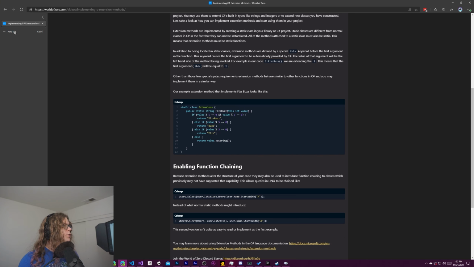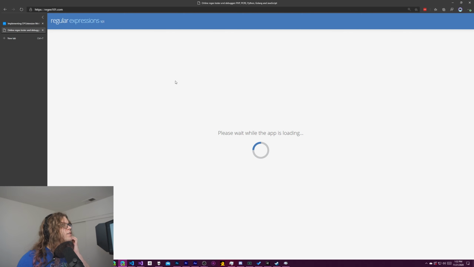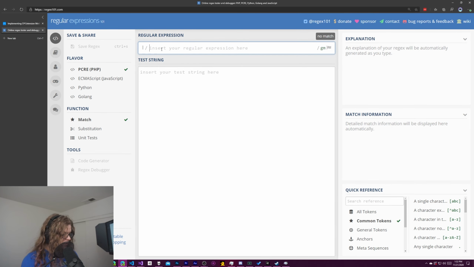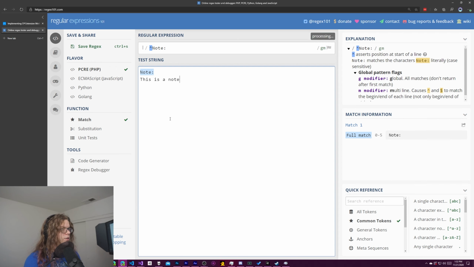So we can actually do a really quick Regex101.com example of how this all works. So we have the pattern note. And what we want to do is replace anything that looks like this, but not anything that says, like, this is a note. Or I guess we'll do capital because whatever. But you see how it's matching the first instance and not matching the second instance, even though all the other characters are the same. This little character is giving us a helping hand here and making sure that it has to start at the beginning of a sentence.